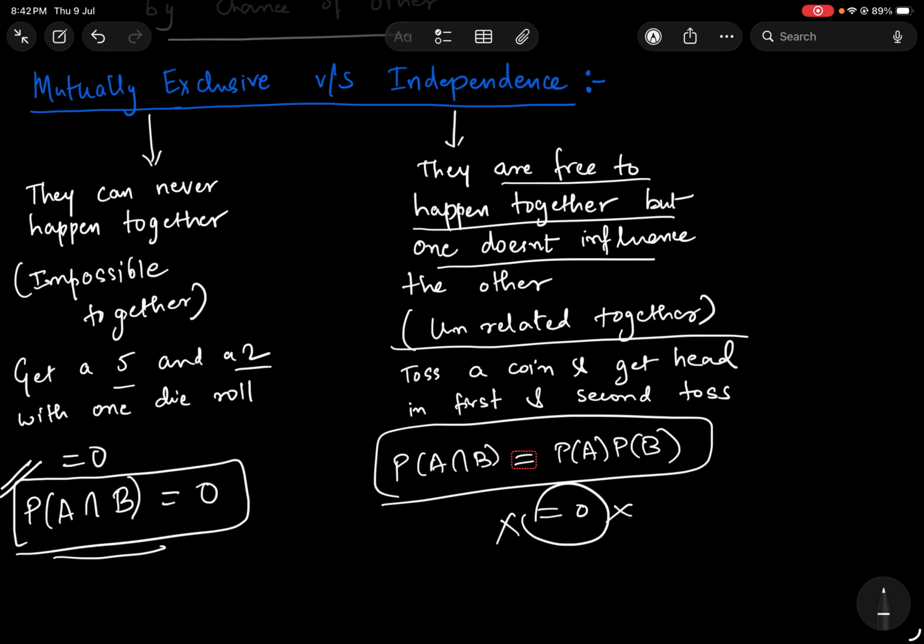So they are unrelated, but they are not impossible. They are free to happen together. For example, if I toss a coin, what is the probability that I get head in the first and in second toss? So in that case, it would be 1 by 2 into 1 by 2.